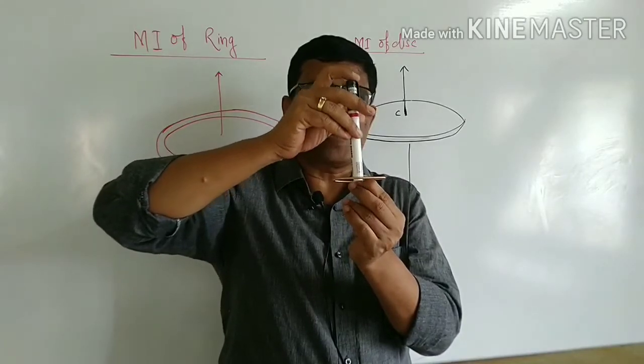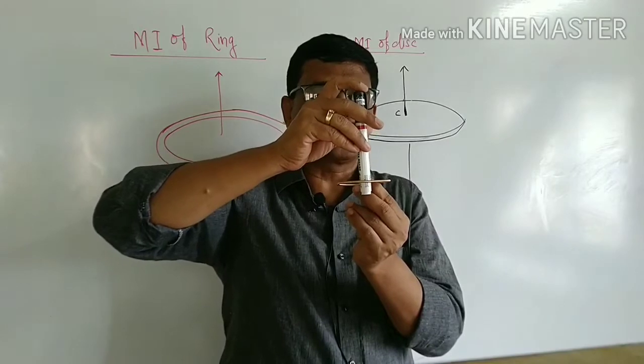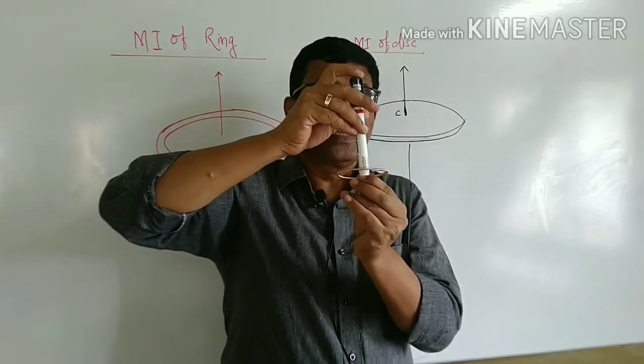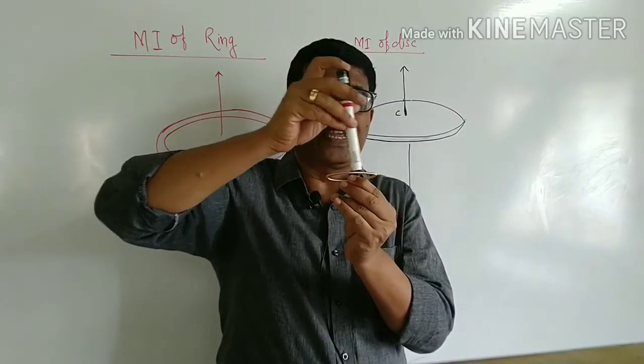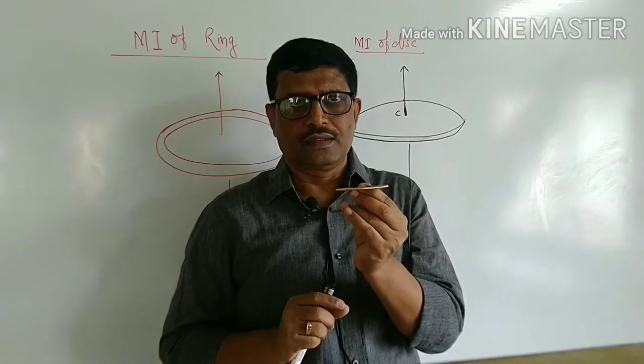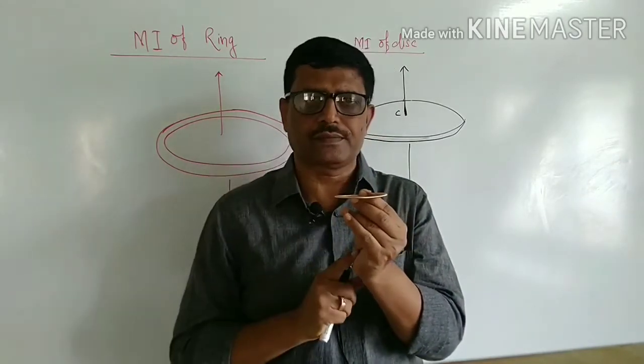For this ring of mass capital M and radius capital R, about an axis passing through the center, whatever the mass, it is at equal distance from the axis. The total mass of the ring is concentrated on the circumference.